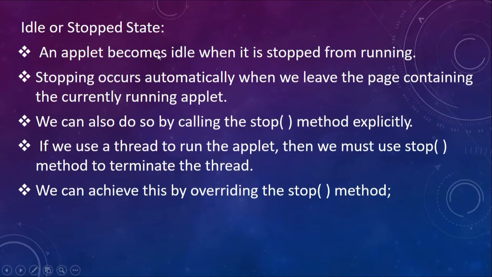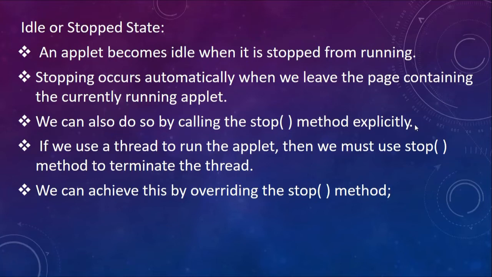An applet becomes idle when it is stopped from running. Now stopping occurs automatically when we leave the page that contains the currently running applet. However, we can also do so by calling the stop method explicitly. This is what I was talking about.